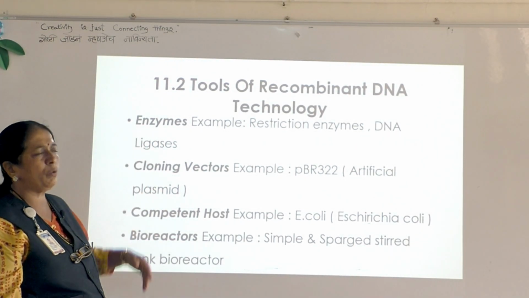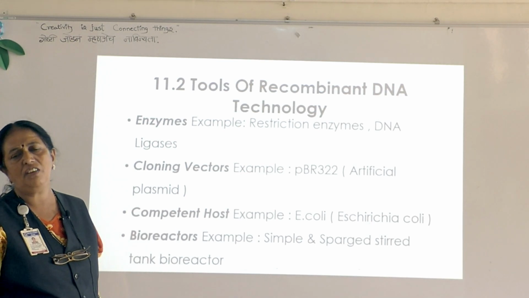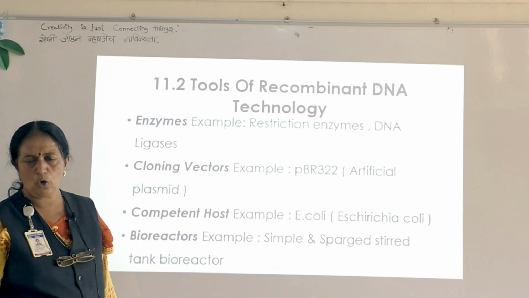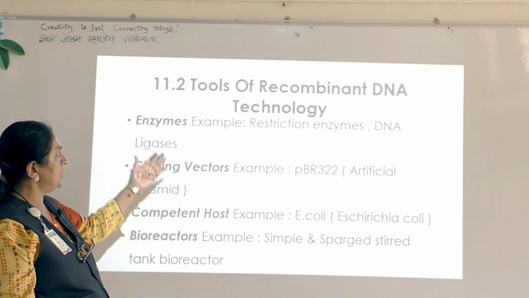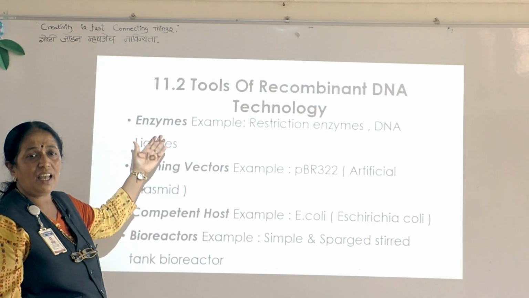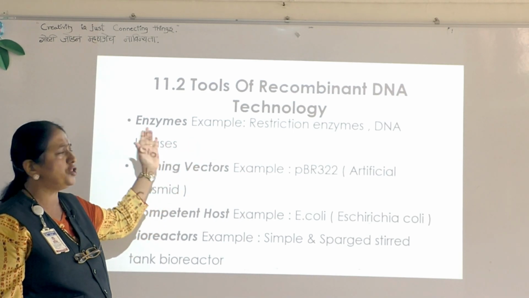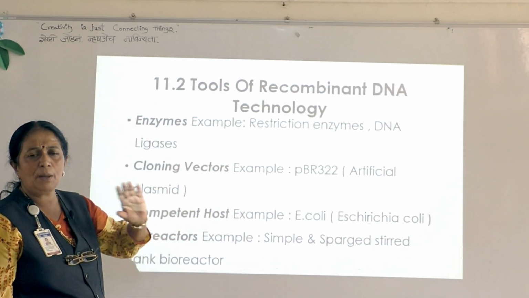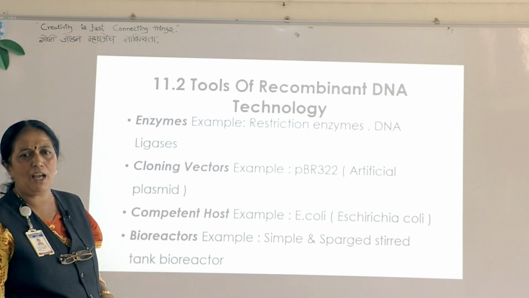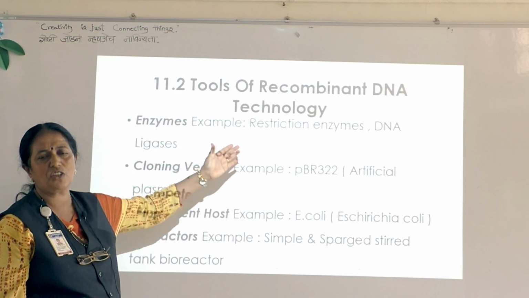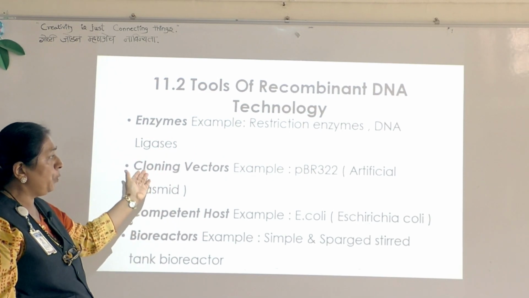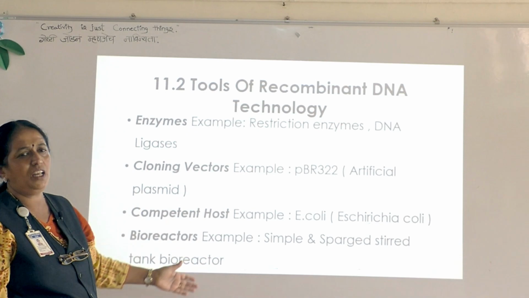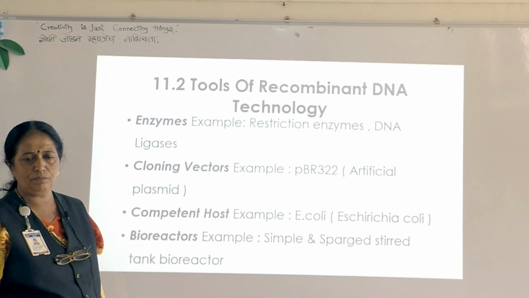Generally in the exam, the question will come: mention the different types of tools required in recombinant DNA technology. So students, you have to mention the enzyme names also. If you just mention the enzymes without mentioning them particularly, no marks will be allowed. So which enzyme? Restriction enzymes. Then which vector? PBR322. That way, you have to remember.